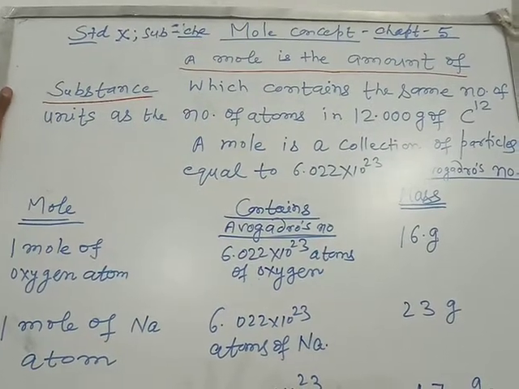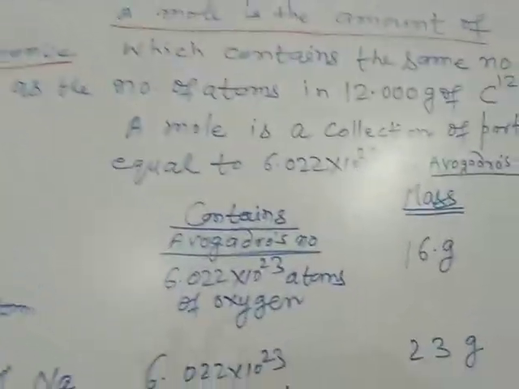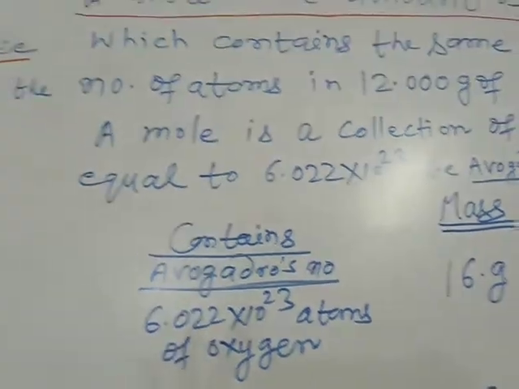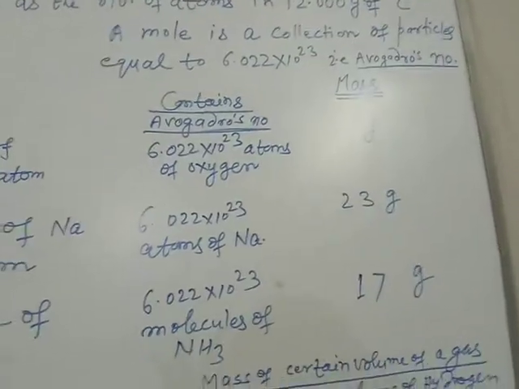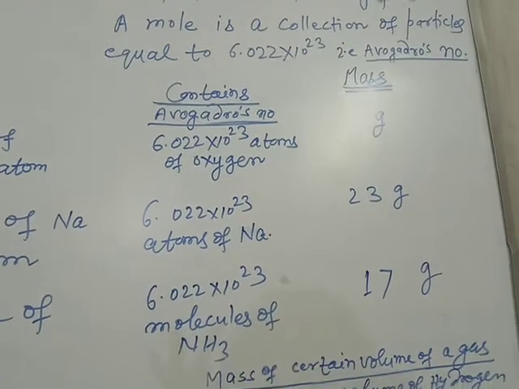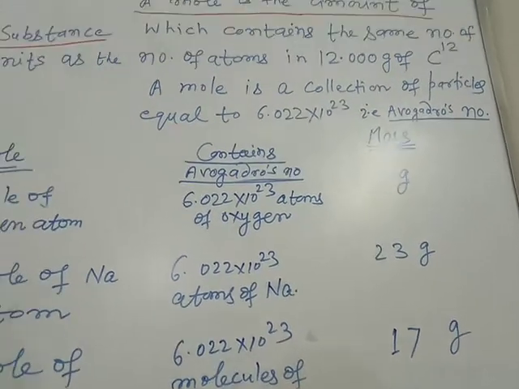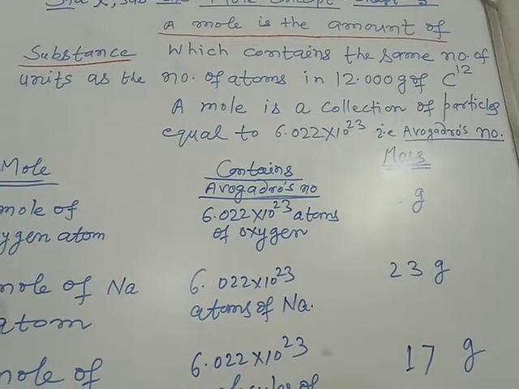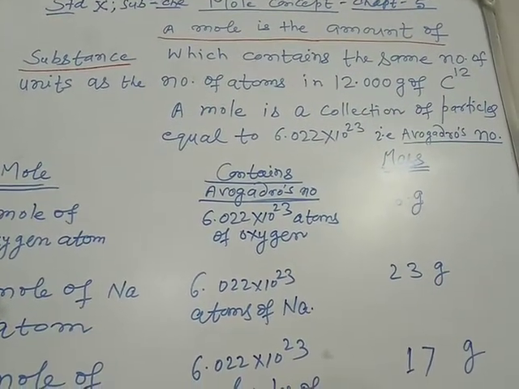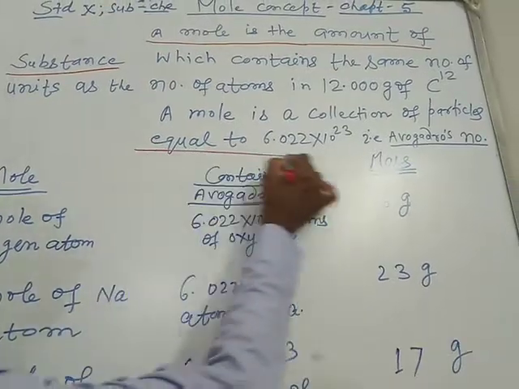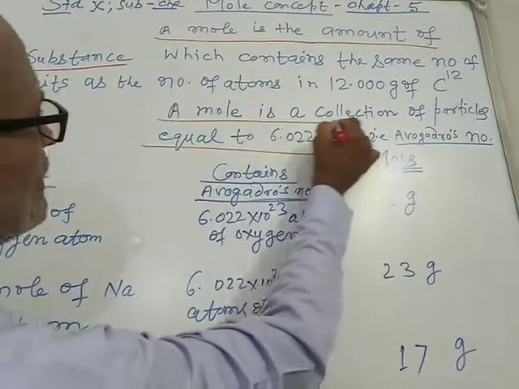A mole is a collection of particles equal to 6.022 into 10 to the power 23, which is the Avogadro number. Avogadro's law states that equal volumes of all gases contain an equal number of molecules, and the Avogadro number, 6.022 into 10 to the power 23, is a very important number in chemistry.